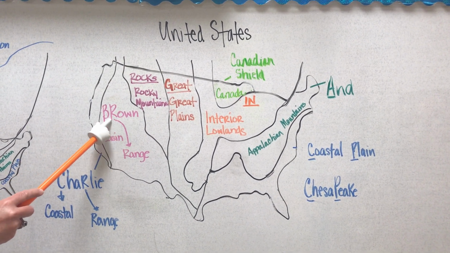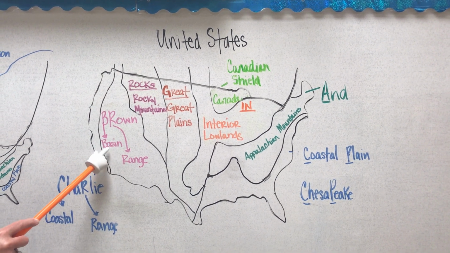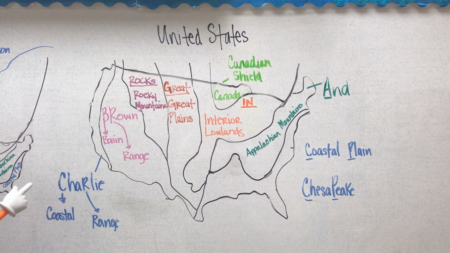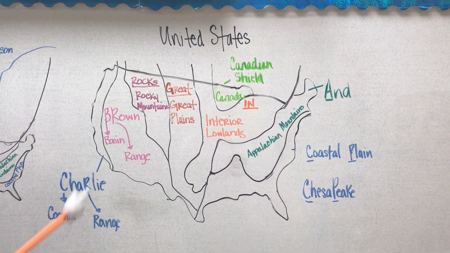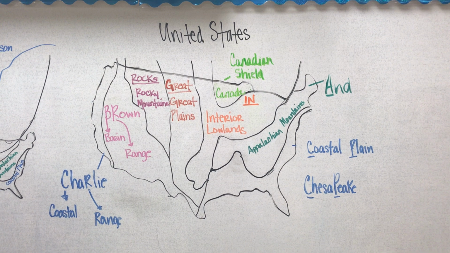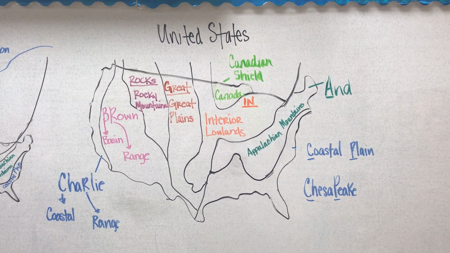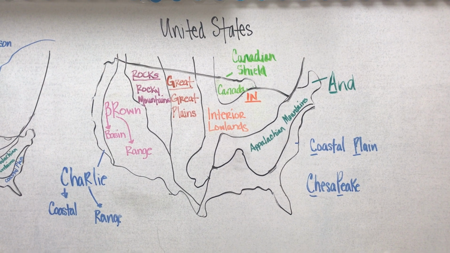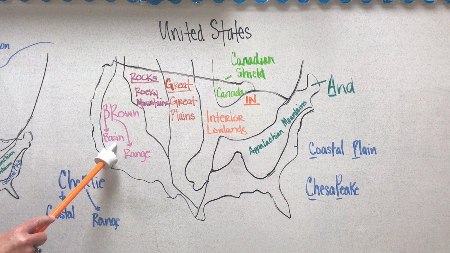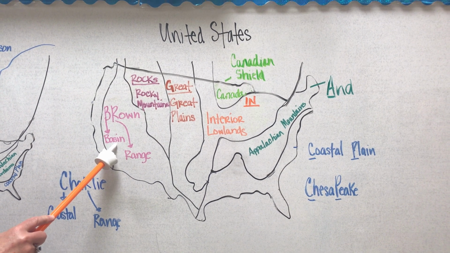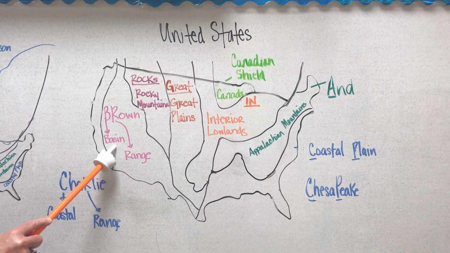And then there's Brown, BR for Brown, stands for basin and range. Well, the names, by the way, of these regions give away their characteristics. So basin would be a low point. My grandmother always used to say, go wash your hands in the basin, and she meant sink. So the countertop would be level, then the sink where you wash your hands is a low point, and that's what this means here. Basin is a low point. The lowest point in North America is Death Valley, and it's located in the basin and range.